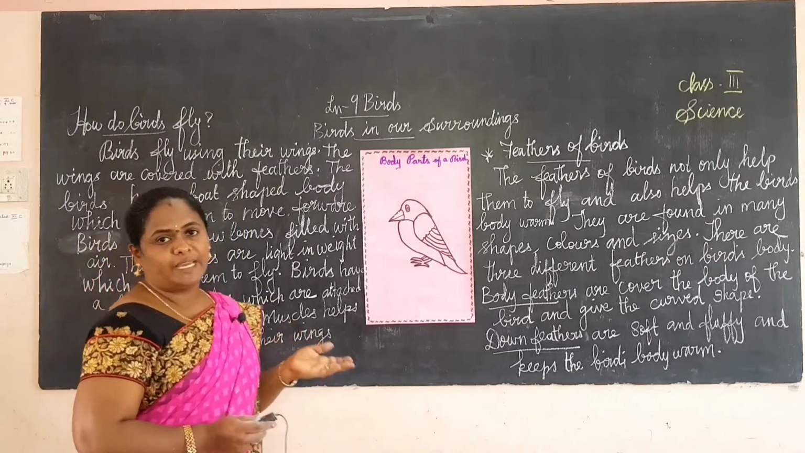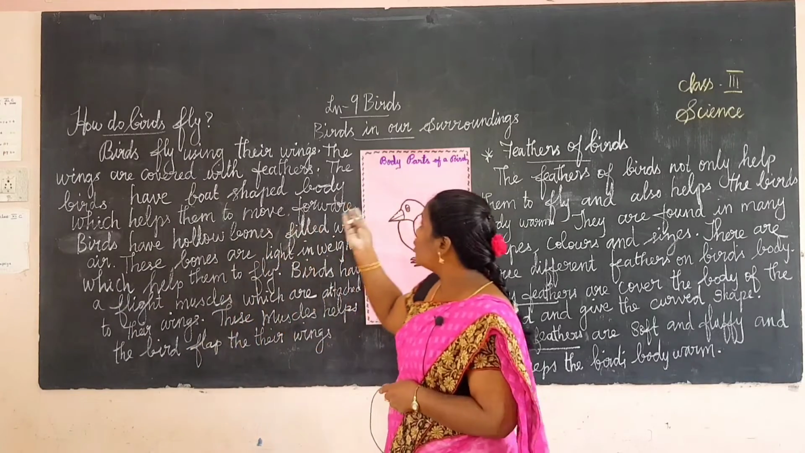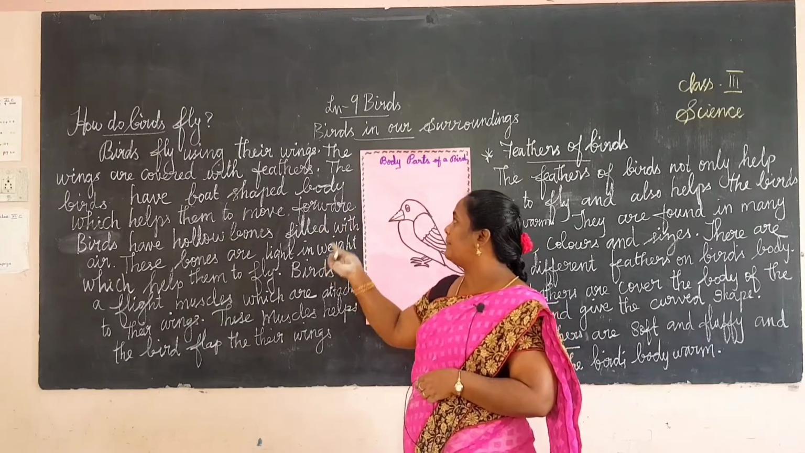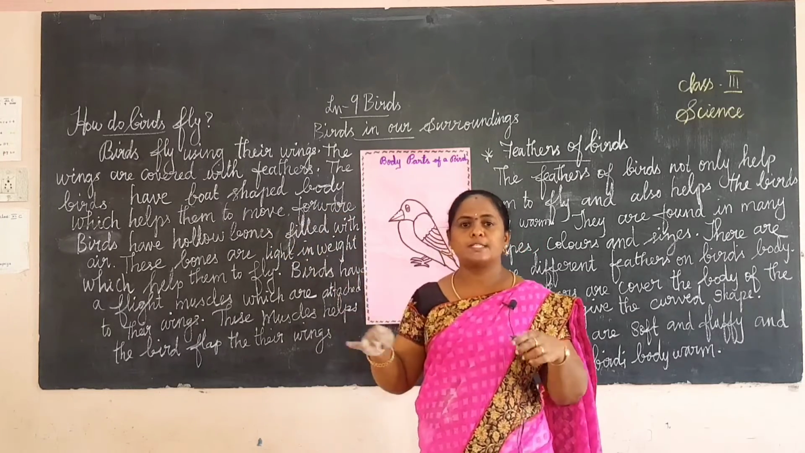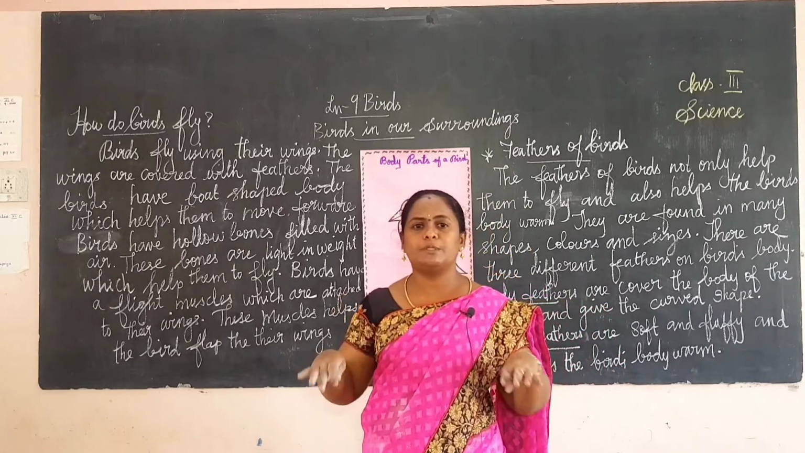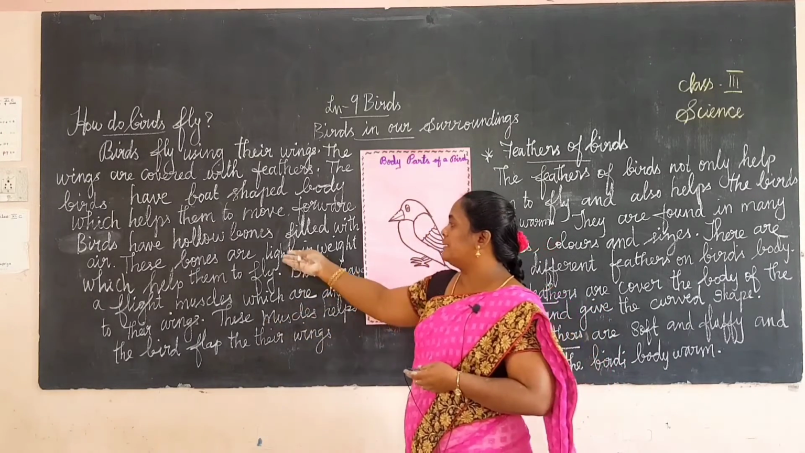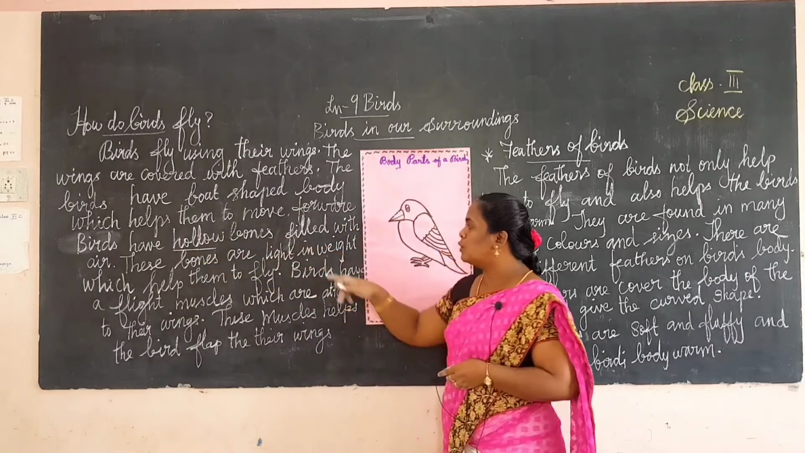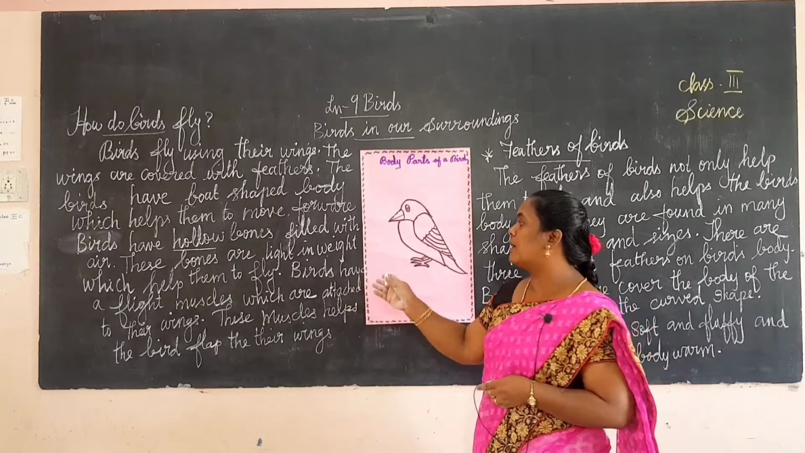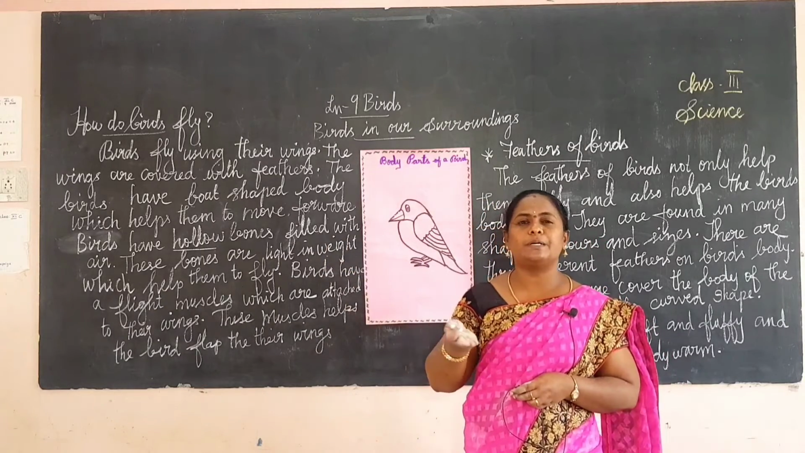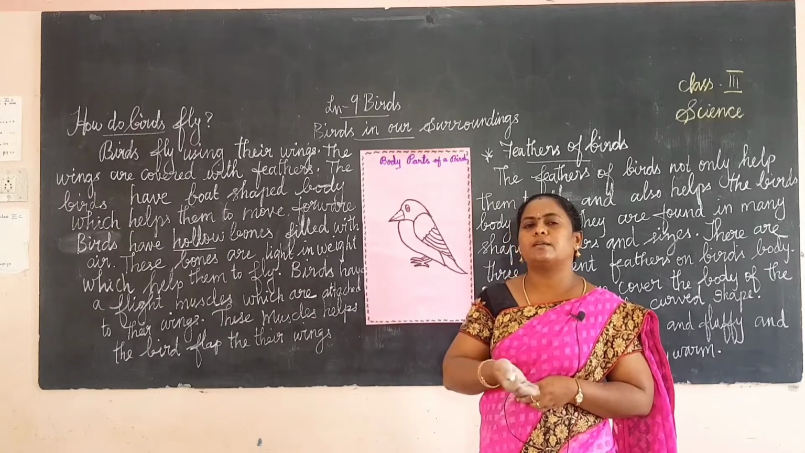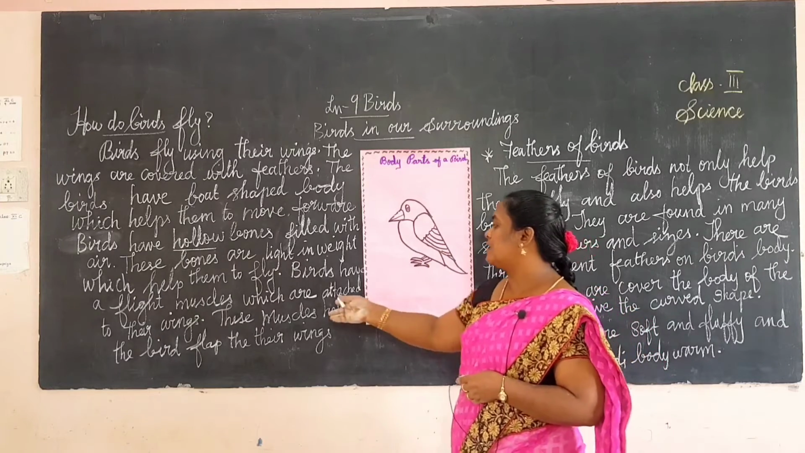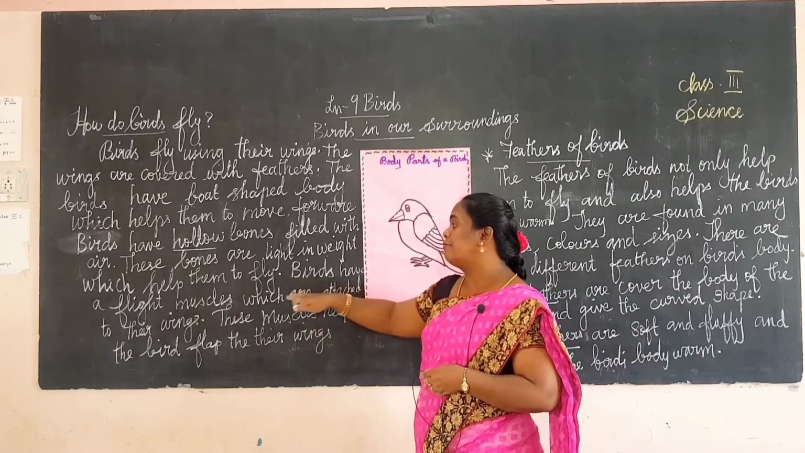Birds fly using their wings. They have a boat-shaped body. The wings are covered with feathers, and the boat-shaped body helps them to move forward. And then birds have hollow bones filled with air. These bones are light in weight, so they can fly easily.